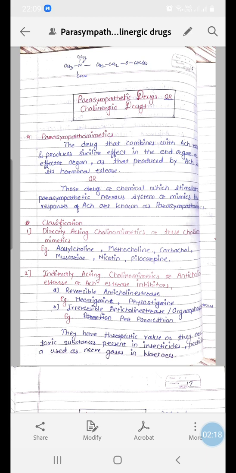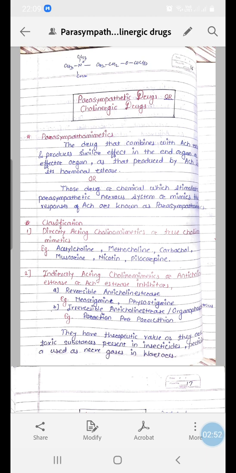Now, as under sympathetic nervous system, we have seen that there are two types of agents which act on it: sympathomimetics and sympatholytics. On the same lines, here also we have two types of agents which act on parasympathetic nervous system, that is parasympathomimetics and parasympatholytics or parasympathetic blockers.